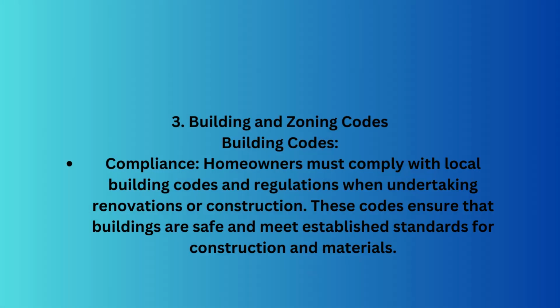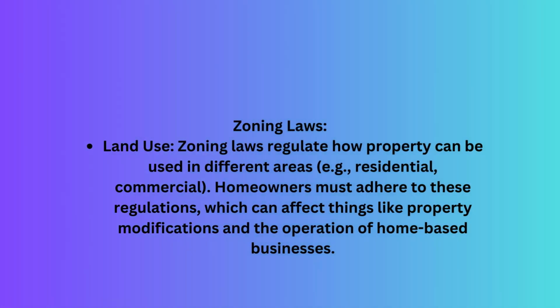3. Building and zoning codes. Building codes, compliance: homeowners must comply with local building codes and regulations when undertaking renovations or construction. These codes ensure that buildings are safe and meet established standards for construction materials. Zoning laws, land use: zoning laws regulate how property can be used in different areas, e.g., residential, commercial. Homeowners must adhere to these regulations, which can affect things like property modifications and the operation.